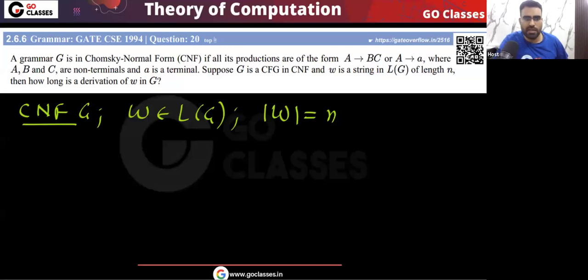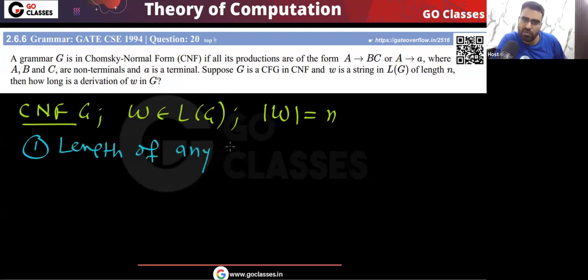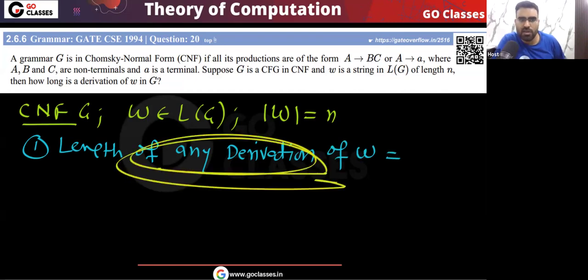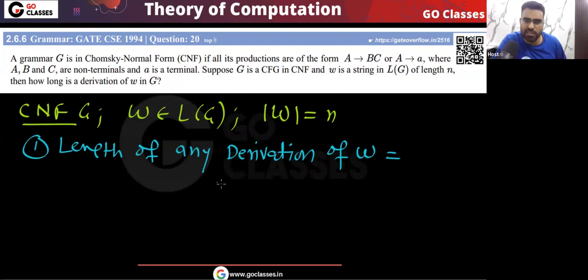Here they can ask you 3 or 4 questions. For example, they can ask what will be the length of any derivation of W. Whatever derivation you take, leftmost derivation, rightmost derivation, or a derivation which is neither leftmost nor rightmost, for every derivation the answer will be 2n minus 1. This we have already seen, the proof also we have seen.